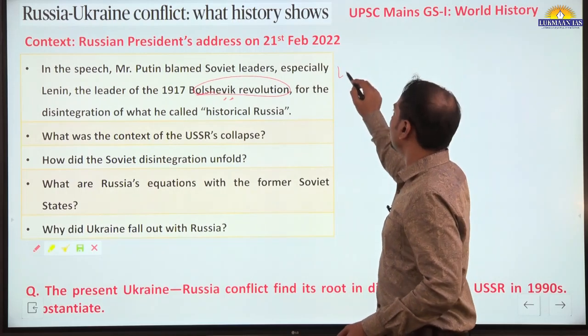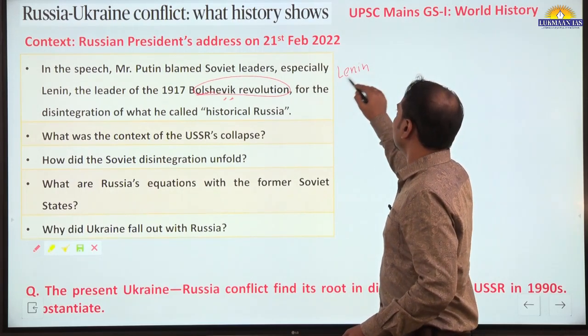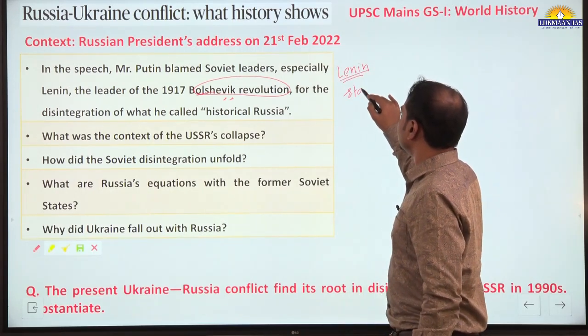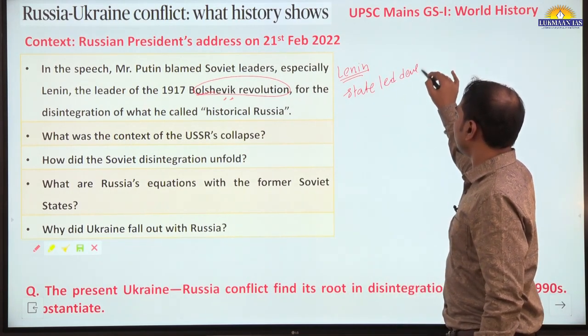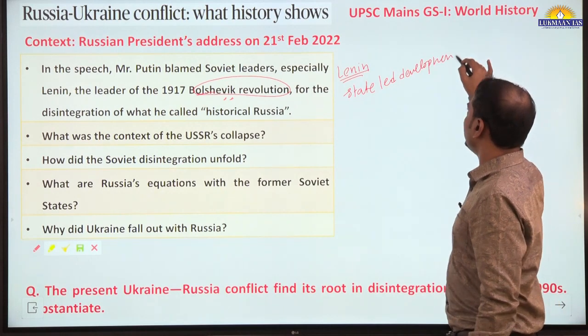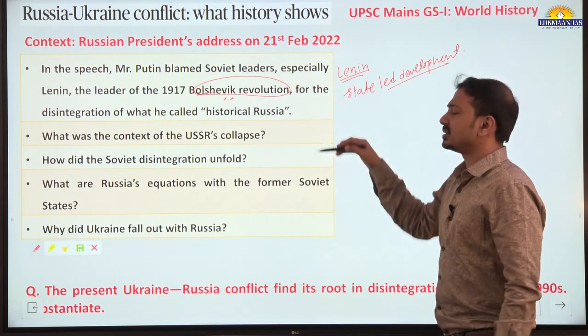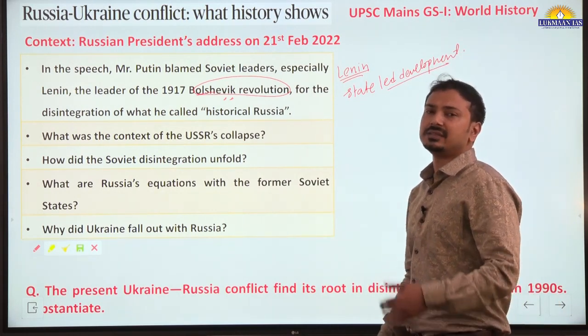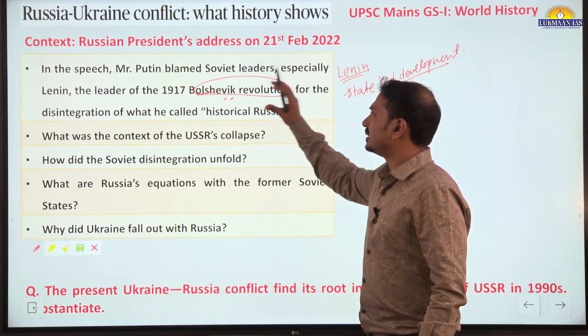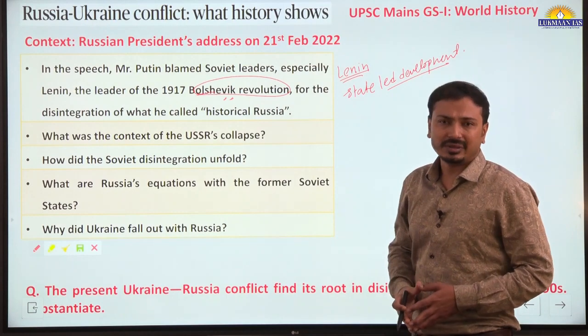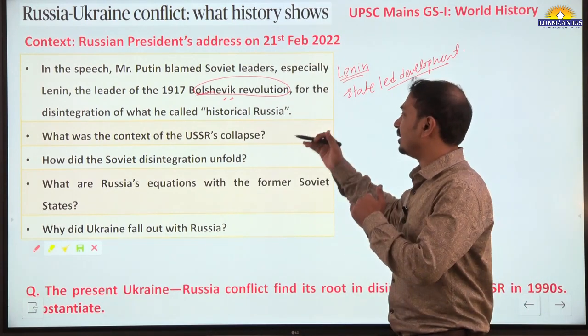He criticized the state-led development approach adopted, saying this has resulted in the disintegration of the USSR, the Soviet republics. This is the criticism given by the Russian president.